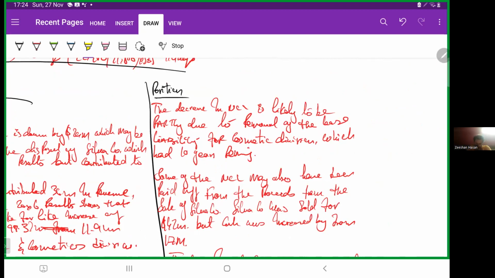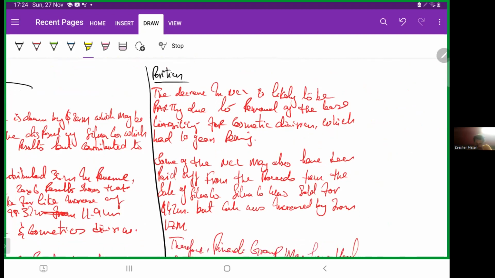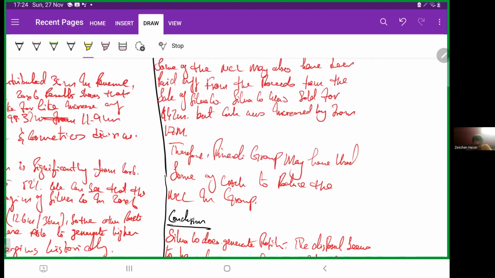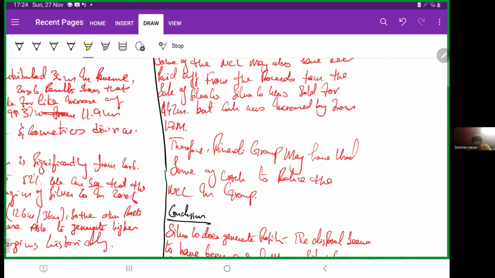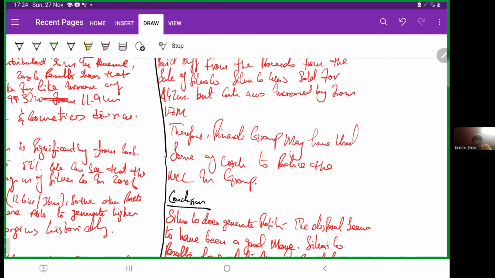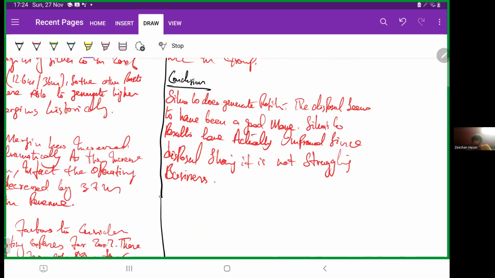Silver Company was sold for 42 million, but cash only increased from 17 million. Therefore, Pinardi Group may have used some of the cash to reduce the non-current liability in the group. So, Silver Company does not generate profits. The disposal seems to have been a good move. Silver Company results have actually improved since disposal, showing it is not a struggling business.